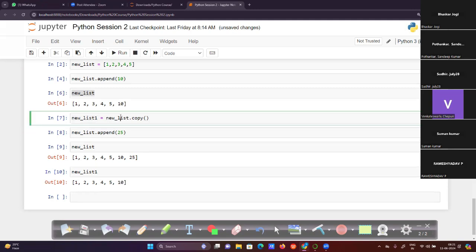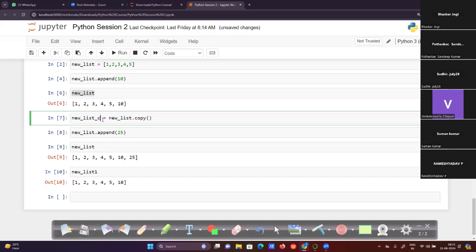This is new list 1, and this is new list. If you want to make changes in new list, but you don't want to lose that data, then we can copy this data to another list variable. Whatever changes we make in new list will not impact new list 1. This is a copied list.